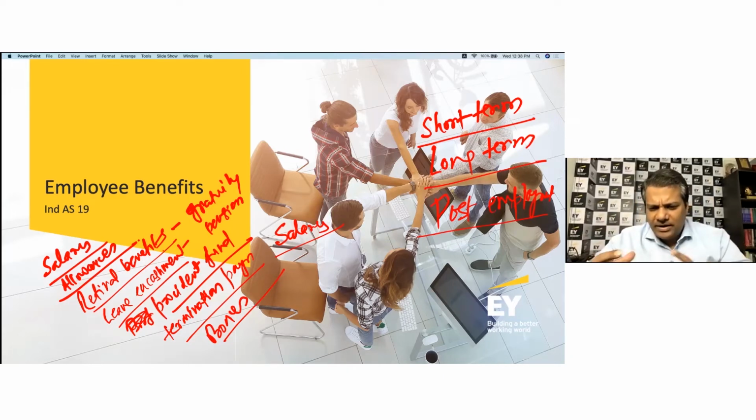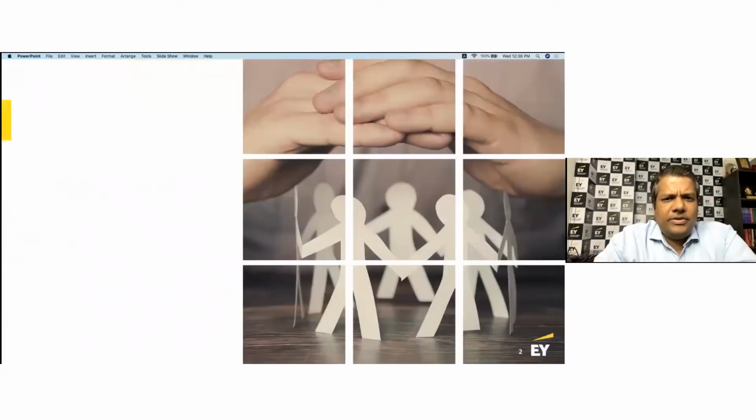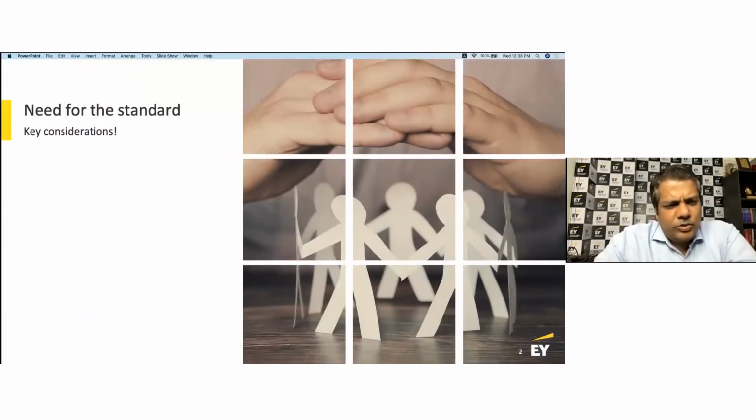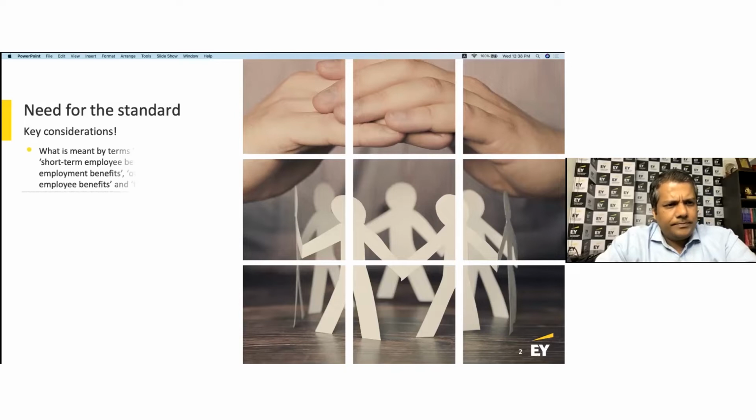There are several nuances that we will try to understand as we progress. But if you keep it at a very simple level, it is what you're going to pay to your employee in a variety of forms. We need to understand what those potential forms are in which you're going to make the payment, and then how they impact accounting and reporting.